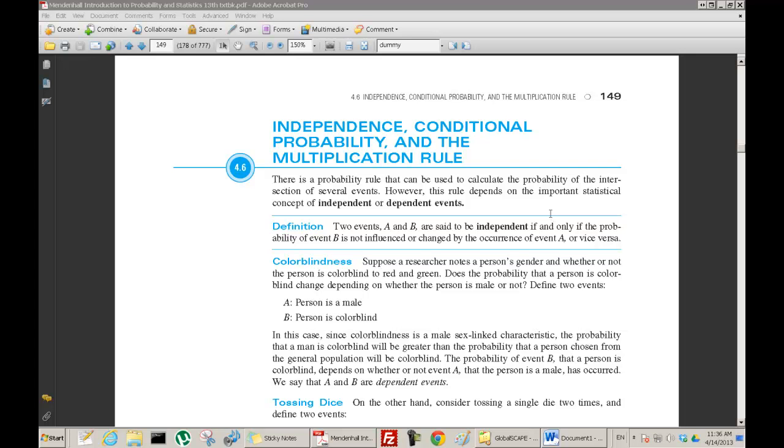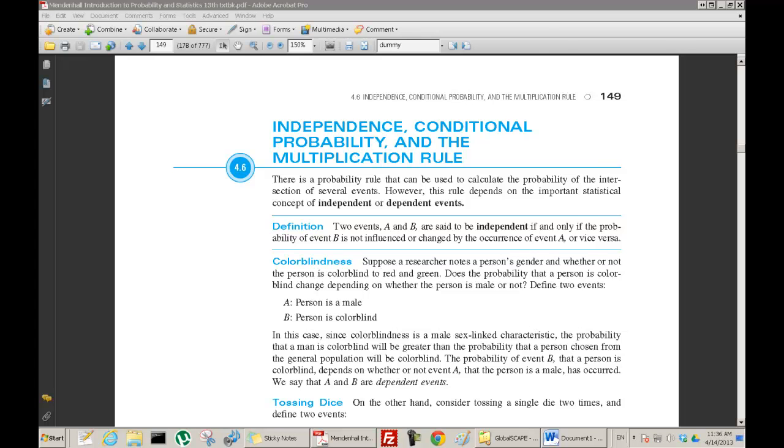Okay, next we're going to do this section, and this conditional probability and independence will play an important part in some of the data mining videos and some of the marketing modeling videos. So first of all, we talk about independent and dependent events. We've talked about events, and now we're going to say what we mean by saying that two events are independent.